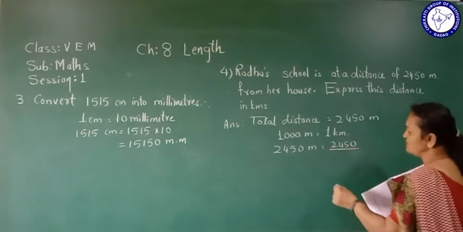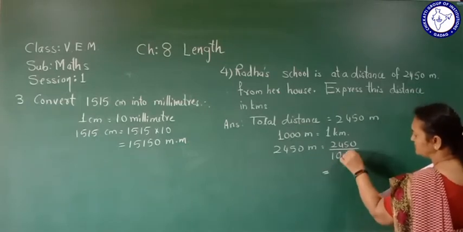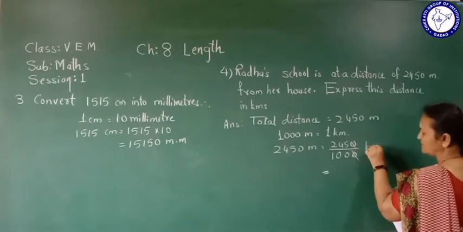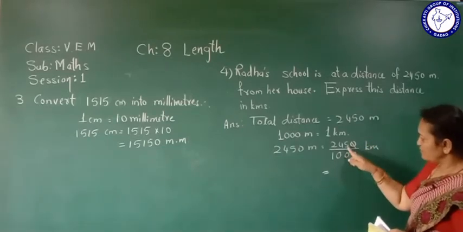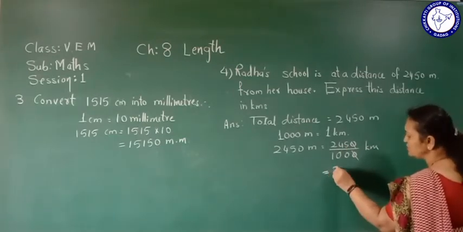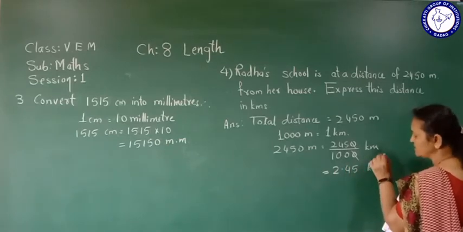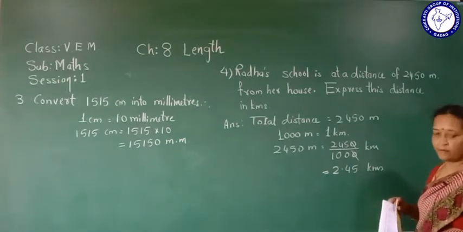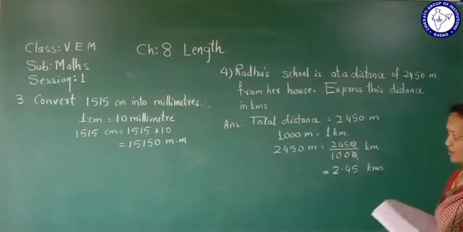What we should do? Divided by 1,000. Then here 0 0 cancelled. Count the number of zeros, 2 zeros we have, 1 2. Count 2 digits and put the decimal. So here the answer is 2.45 kilometers. So it is 2 kilometer 450 meters is the distance, 2.45 kilometers.